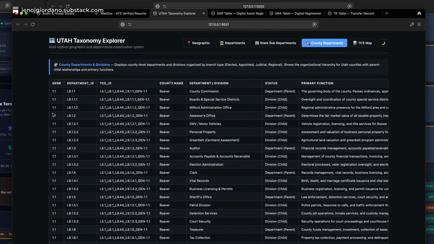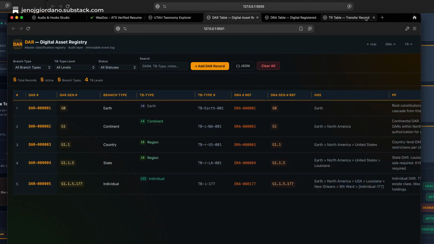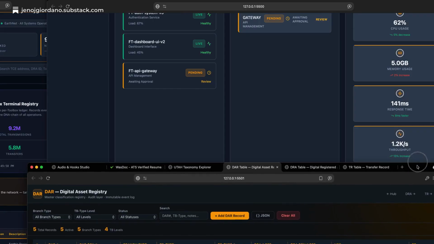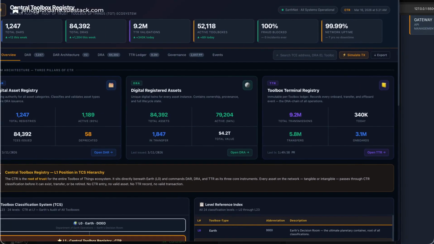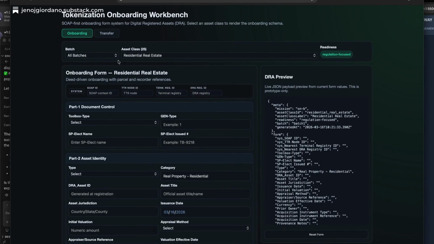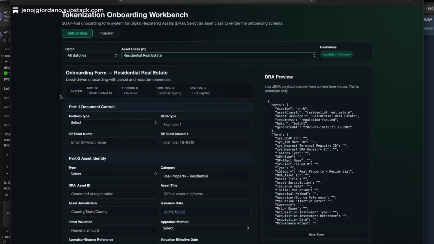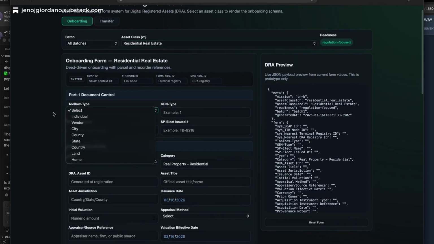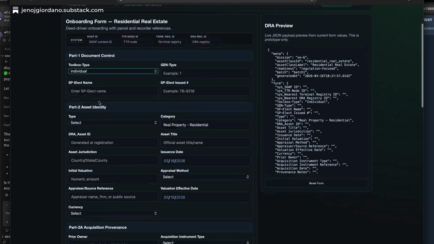Okay, so let's say these digital offices have, let's see, I got so many things going on here. Tokenization, onboarding, there it is. So for an onboarding form, I created like 25 different asset classes. Residential real estate, commercial real estate, and so forth, right? Let's just say residential. The way we can onboard assets, let's say it's an individual that wants to onboard, and this asset's being onboarded.